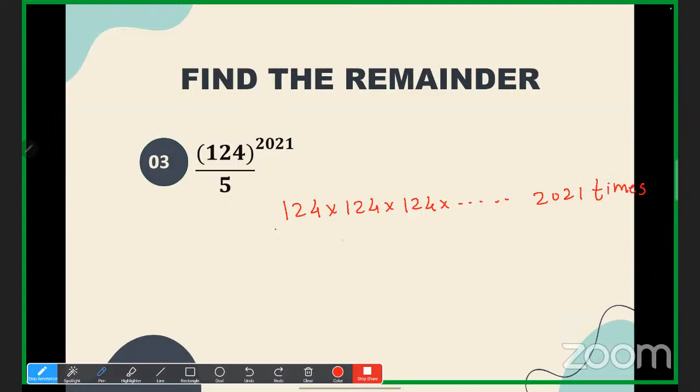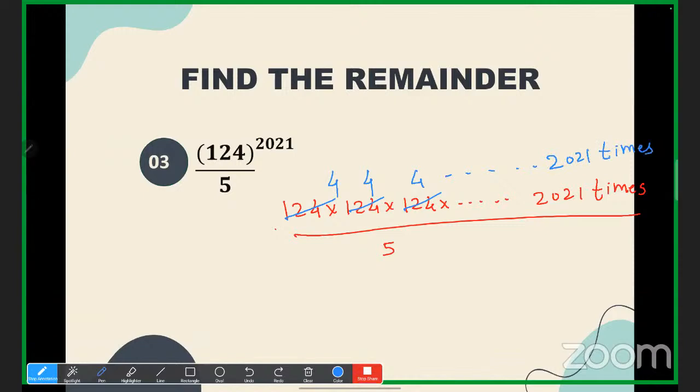Okay. See, now we have to divide them separately by 5. So what is the remainder that you are getting? It's 4? Yes, sir. Okay. 4. Here also you'll get 4. 4 how many times? 2021 times. Very good.